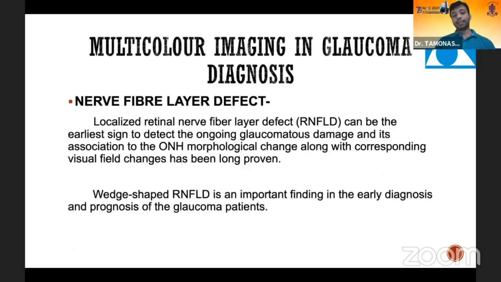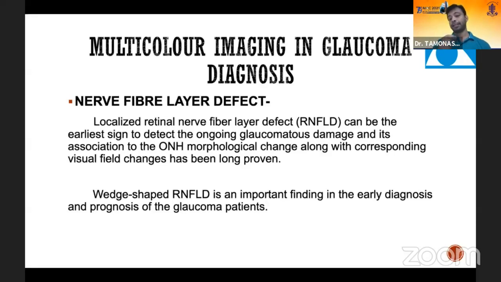I'll be discussing mainly two things, as we don't have as many color depictions as in retinal diseases. We will mainly discuss the cup, the nerve fiber layer defects, and the controversial scenarios. What is a nerve fiber layer defect? It is one of the earliest signs to detect ongoing glaucoma damage and its association with optic nerve head morphological changes.